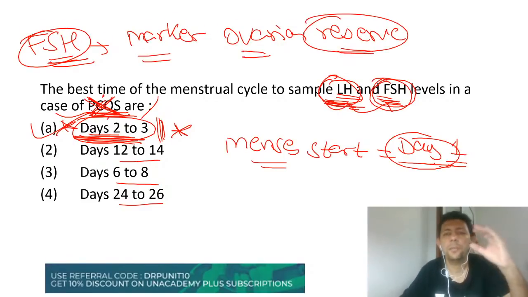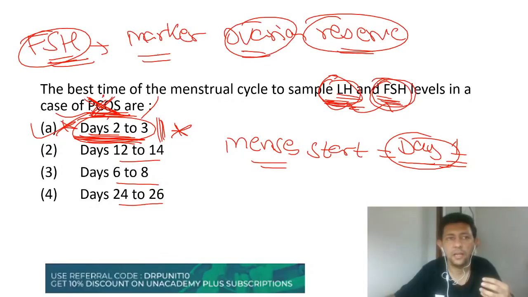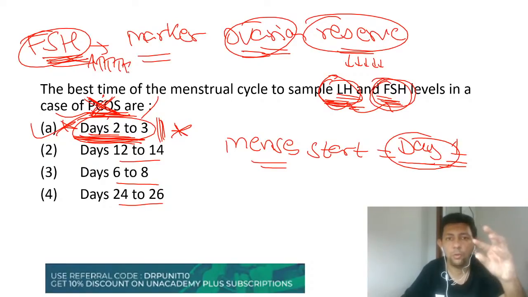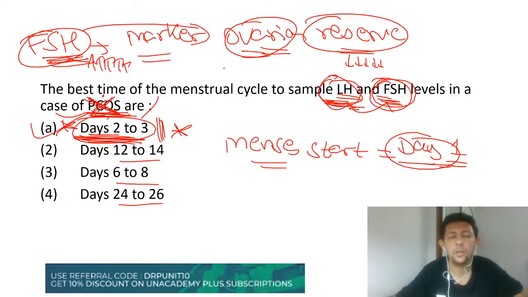Ovarian reserve simply means your bank balance. What is the capacity of the ovary to produce eggs? So if the FSH is normal, then there are many more eggs left in the patient's body. It's master and servant. Ovary is your servant and FSH comes from the master, pituitary. So if the ovarian reserve or the bank balance is becoming less, then FSH would be increasing, because the master has to shout more loudly and tell the servant, work. So more signals will be sent to the ovary. So this FSH is also done on day 2 or day 3.